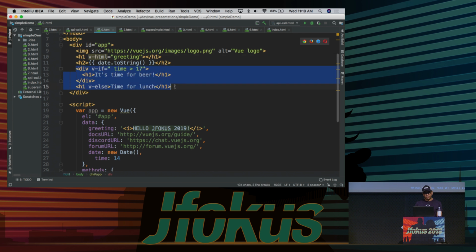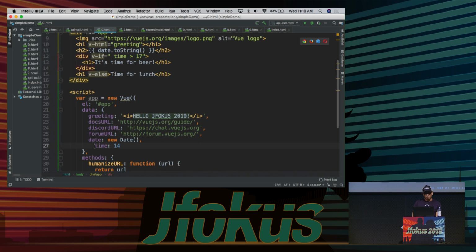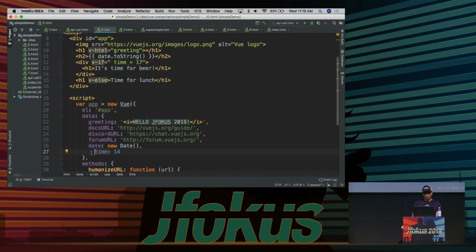Let's look at a couple more directives here quickly. So I have v-if equals time is greater than 17. Okay, so if it's past 5 o'clock, it's time for beer, otherwise it's time for lunch. And you can see that currently it says time for lunch over here. And here's my time property. So if I come into here and say make that 18 and then reload that, it'll say time for beer.